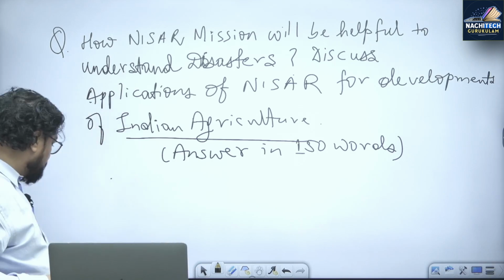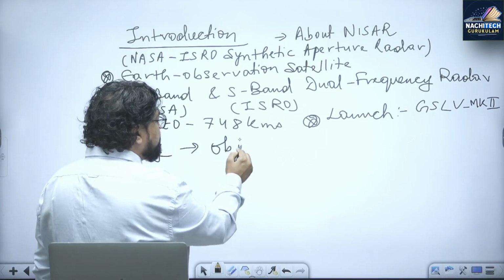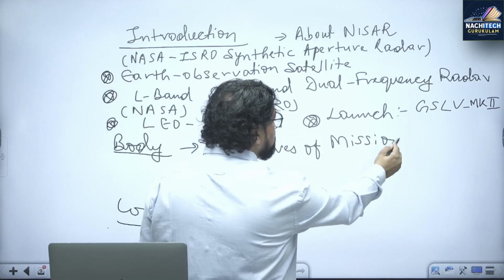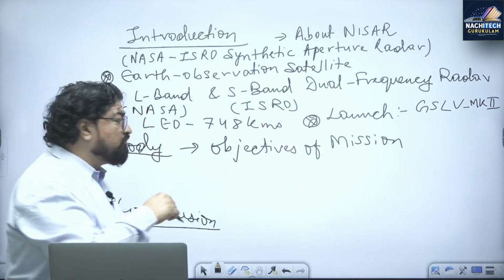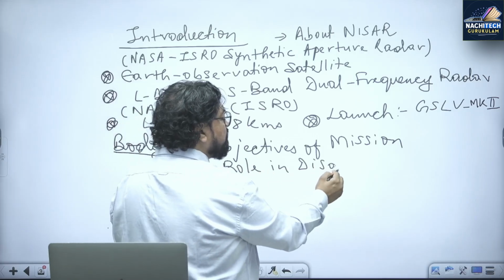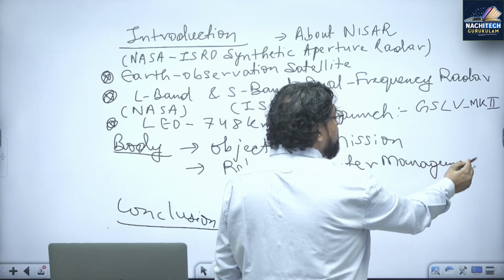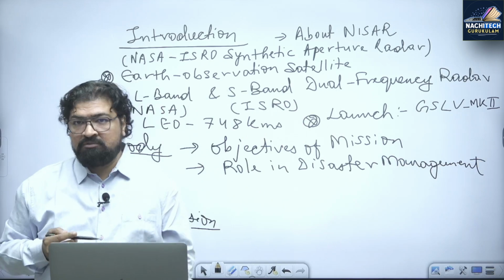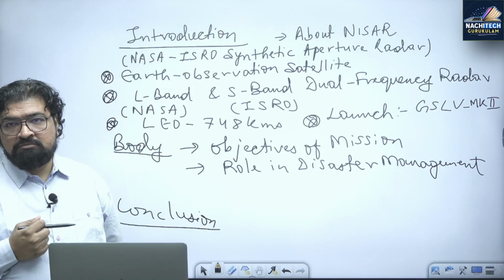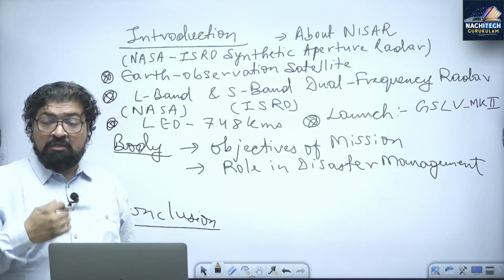So when it comes to the body of the answer, one is this one. What are the key objectives of the mission you are writing here? And in this one you are bringing here that is role in disaster management. Prediction, प्रिडिक्शन. अगर हम पहले से पता चल जाए कि अर्थ के अंदर जो प्लेट का चेंज हो रहा है, कि प्रोबेबिलिटी हो सकता है कि अर्थक्वेक आए. If you are able to predict scientifically the probability of the earthquake, then it can really give a warning. What is something called early warning system, EWS.